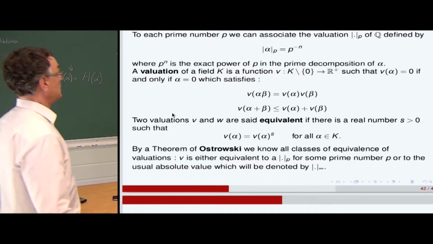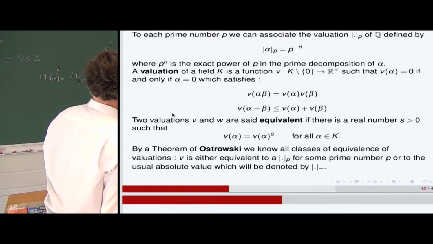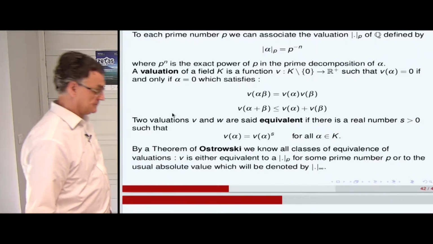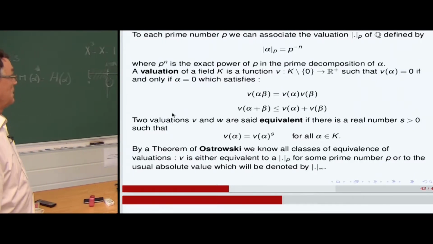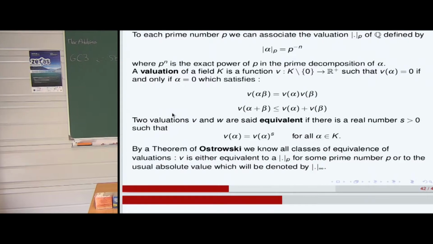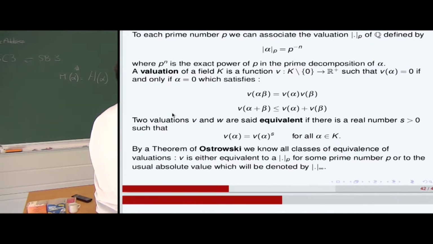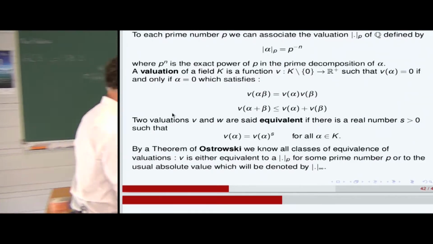For each prime number, we can associate a valuation, a normalized valuation, which has properties that you know, multiplicativity and subadditivity. And two valuations are said to be equivalent if there is a real number such that V(alpha) is equal to V'(alpha) to a certain power. And by a theorem of Ostrowski, we know all the valuations on Q and the classes of valuations.